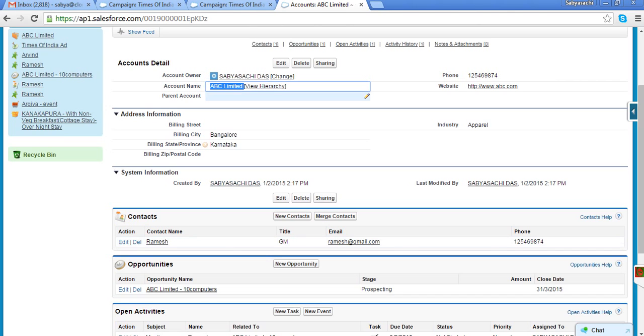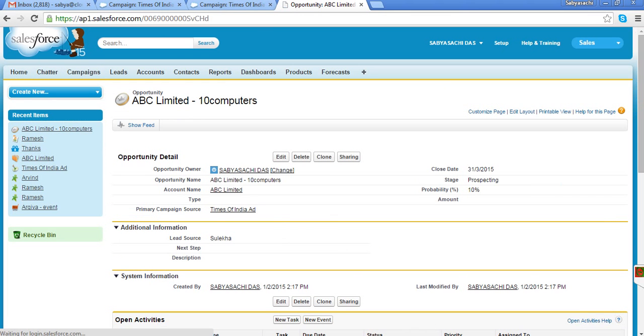Now one company may have multiple requirements. Today they are saying give me 10 computers. Tomorrow they will say give me 5 printers. After 1 year I need 200 more computers, right? So I may have multiple requirements, and all requirements I am going to maintain under opportunities. So this is a one-to-many relationship. Again, account and opportunities are a one-to-many relationship, and you can see by default there is an opportunity created. So let us go to that particular opportunity.